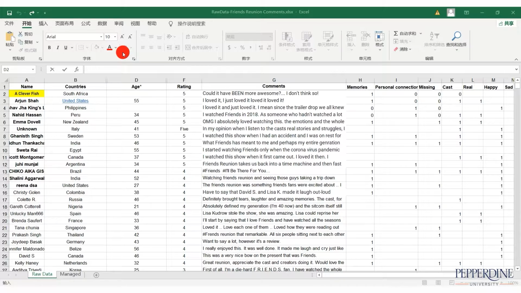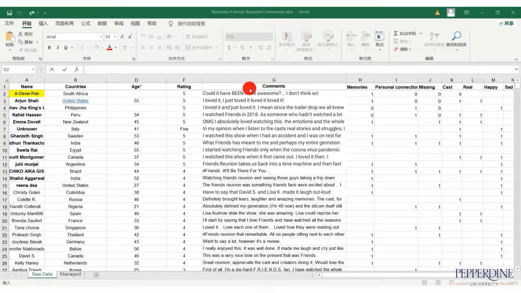In this example, we have a sample dataset that shows audience comments about the reunion special of the US TV show Friends. Each column provides us with metadata about the people who reviewed the special, with categories such as country, age, how they ranked the reunion show, and most important, the text of their written review. These are the utterances that will be qualitatively examined for the study.